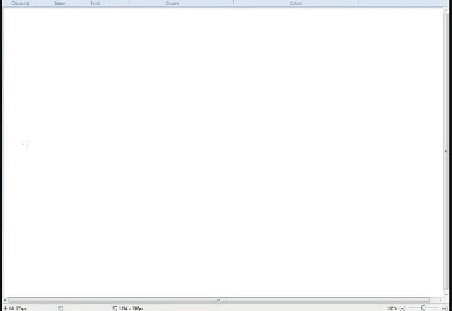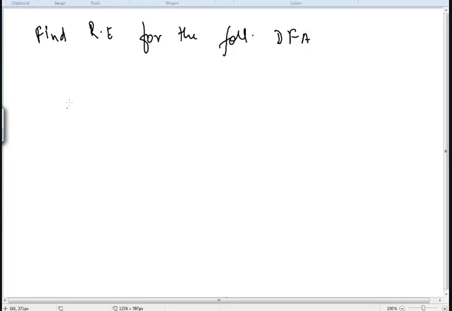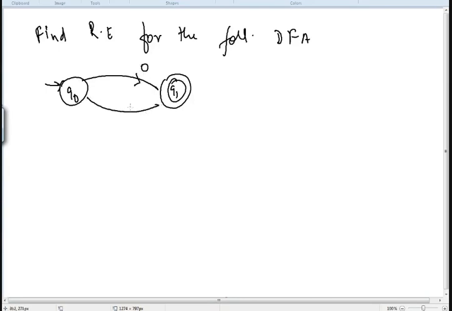Now if you see the next problem, we need to find the regular expression. The question is: find the regular expression for the following DFA. The DFA given is in this way: Q0, Q1, this is on 0 and this is on 1. And there is a self loop of 0 and 1.